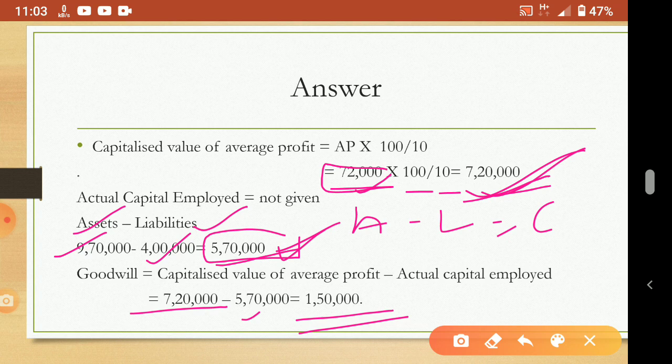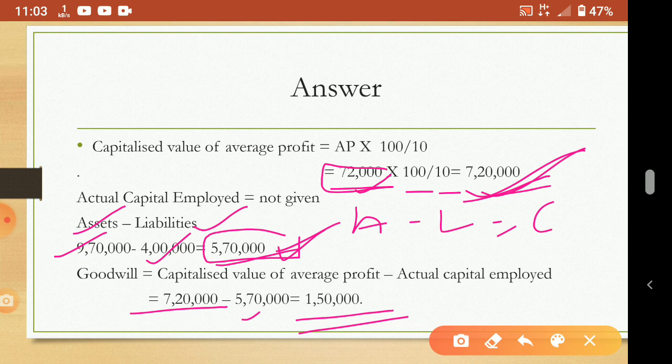This is another method. Different firms may follow different methods. It is not compulsory that all these methods should be there in a particular firm. According to the firm's convenience, they can follow a particular method. Understood? Clear? So under the capitalization of average profit method, no need to worry about anything.